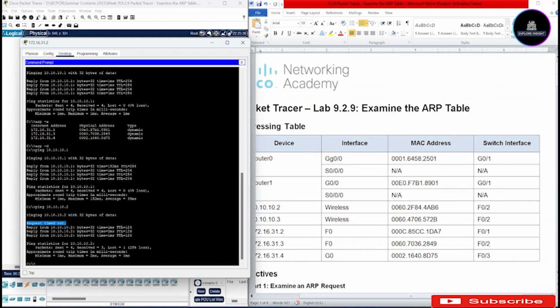So we've gotten to the end of this lab exercise, which covers examining the ARP table, and I hope you've enjoyed every detail of the content.